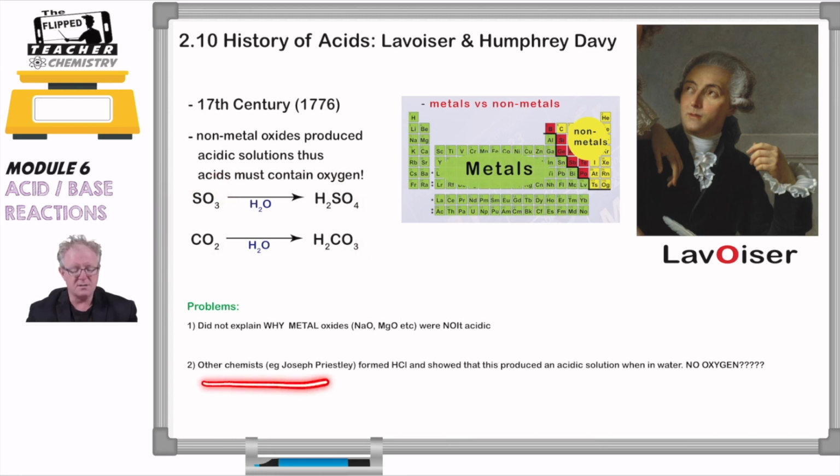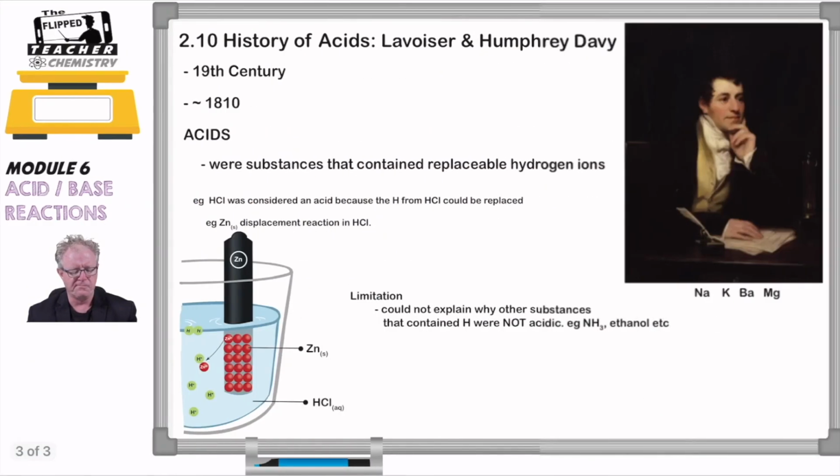Right? Other chemists that were around at the time, Joseph Priestley, for example, formed hydrochloric acid, and he showed that hydrochloric acid produced an acidic solution. So this also went in the face of Lavoisier's theory that acids contain oxygen. Well, hydrogen chloride contains no oxygen, yet it was acidic. So there was a problem, there were some limitations. So let's see how we moved on from that.